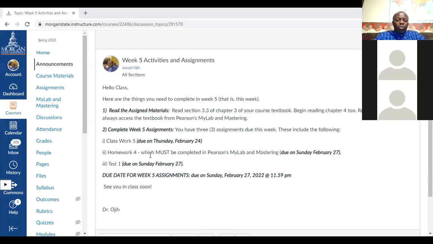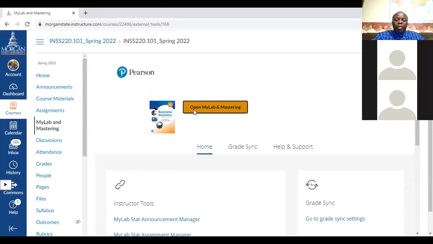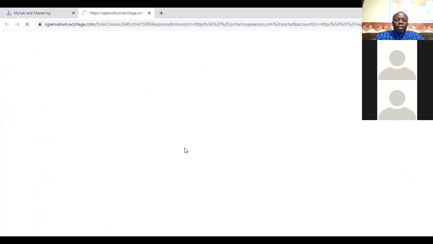Now, there is a homework 4, and then we have our first test this week, test 1. So this test 1 will cover everything we did from day 1 of the semester to tonight. Well, not everything tonight, just the last part tonight. Now, you can access test 1 the same way you access your homework. You go to MyLab and Mastering, and then you will see test 1 here.